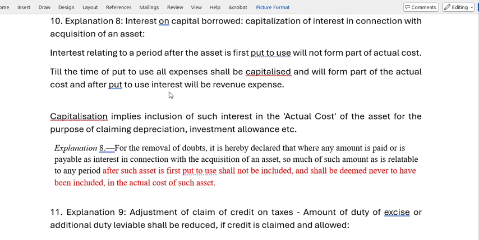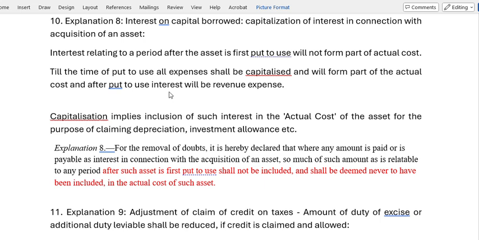Now we have considered 6, 7, 7a. This is explanation 8. Interest on capital borrowed. Capitalization of interest in connection with acquisition of an asset. Now how we will treat the interest on capital borrowed? This we already covered. Then I am explaining once more.